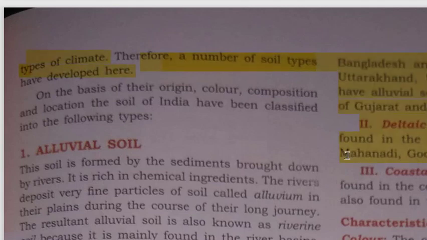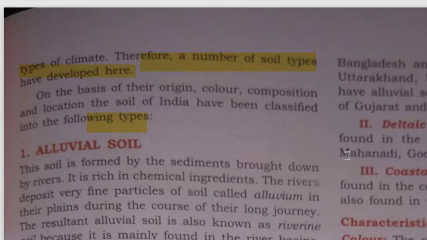As India is a very vast country with variation in climate, we find different types of soil on the basis of their origin, color, composition and location. The soil of India has been classified into the following types.